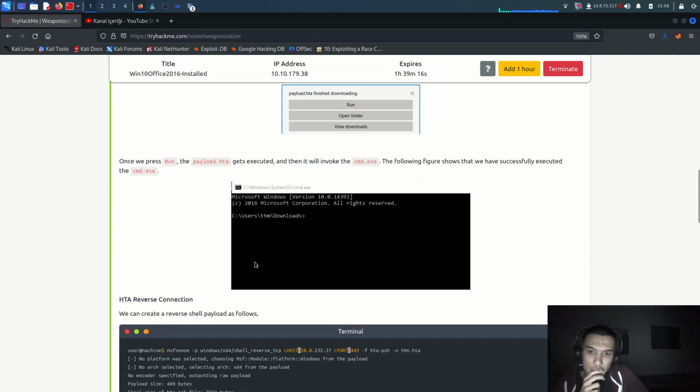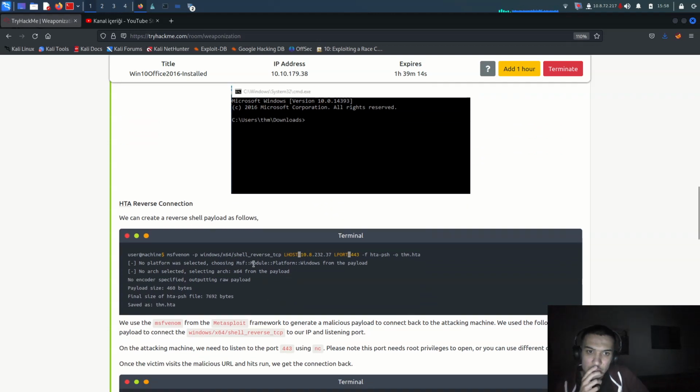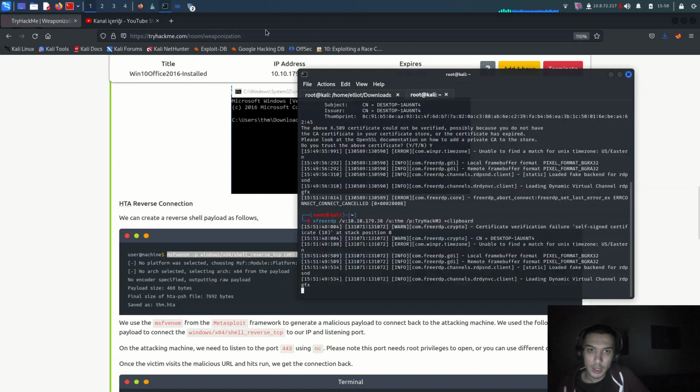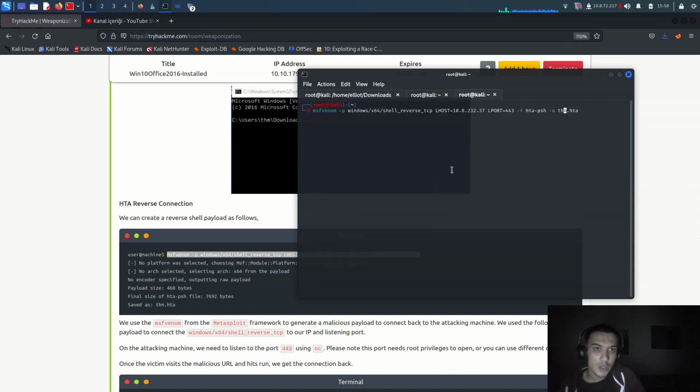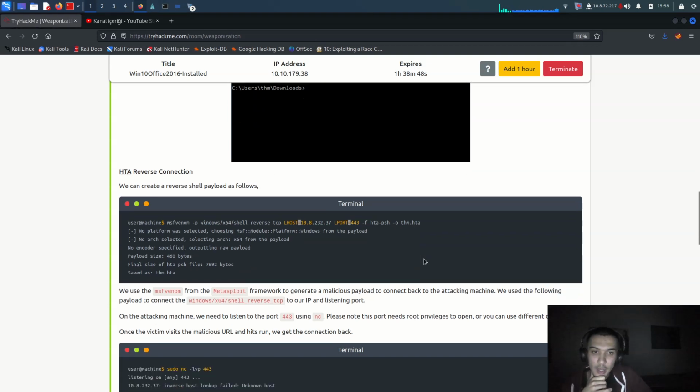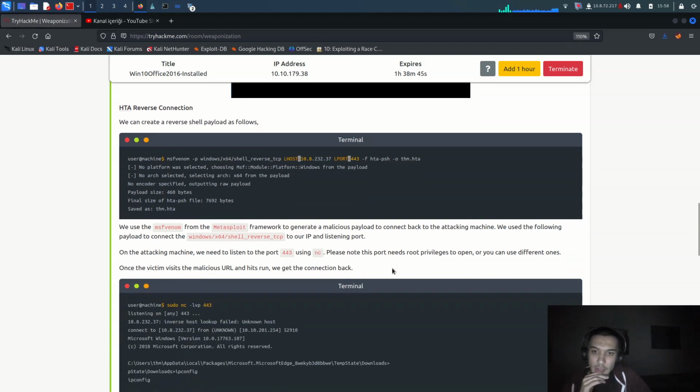There is an already payload HTA here. We can do a reverse connection with it like that. So let me run msfvenom, like that. Alright, let me copy this, for example, come over there in the file, new tab, and paste it. You just have to change the IP address here to 72.217, and it's giving us the payload TryHackMe HTA file.